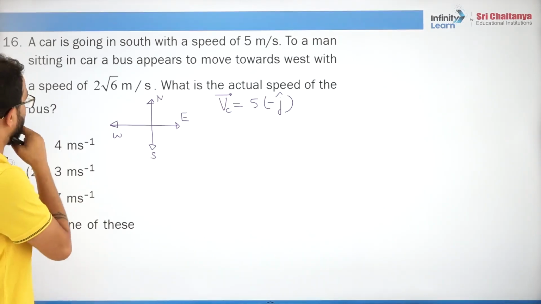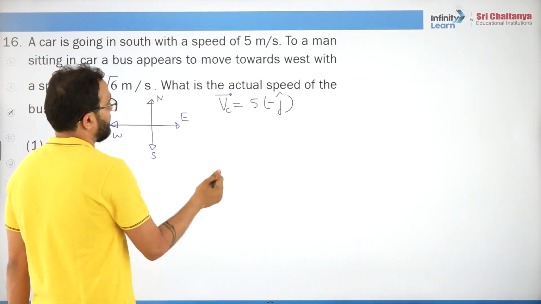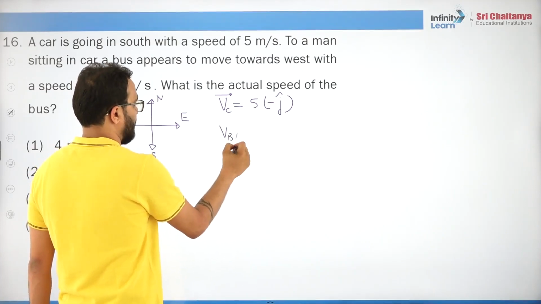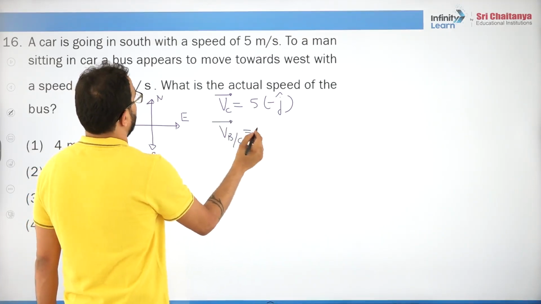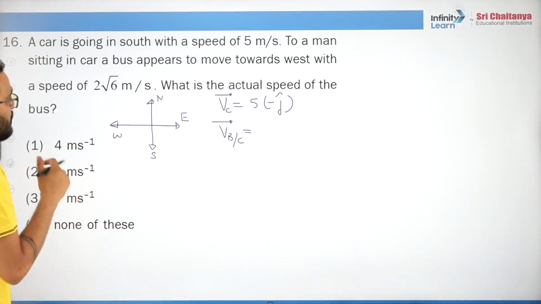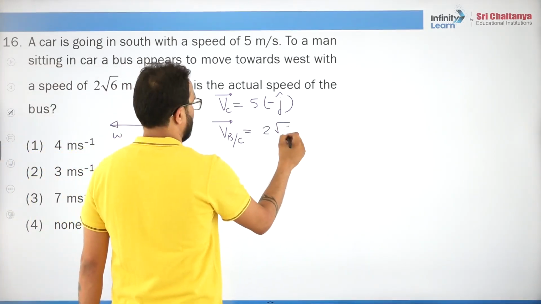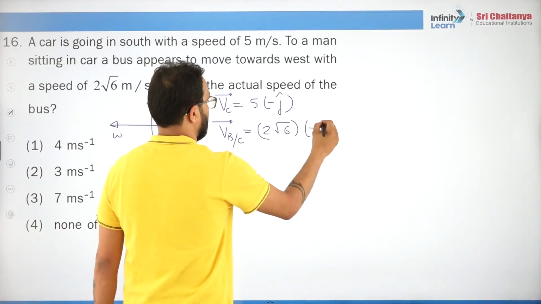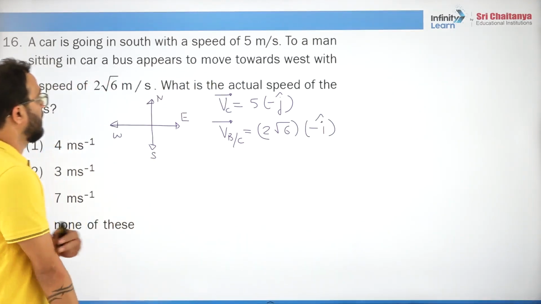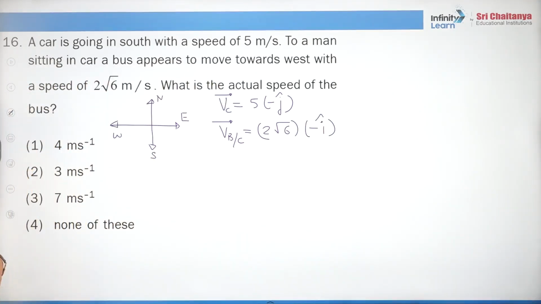And to a man sitting in the car, the bus appears to move towards west, that is velocity of bus with respect to car. West means 2 root 6 times minus i cap. This is given. So what is the actual speed of the bus?